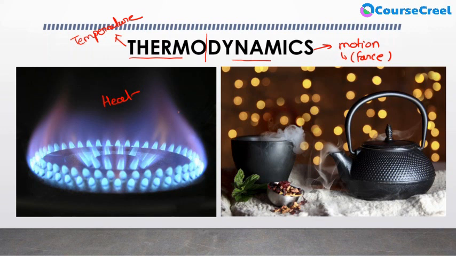But if that heat is transferring from one object to another object, that is related to heat transfer. There are different modes of heat transfer, depending on the object. If we are transferring heat from one solid to another solid, it is conduction. If we are transferring heat from solid to liquid or liquid to liquid, it is the convection mode. And when heat is transferred in the environment or from one gas to another gas, that is radiation.